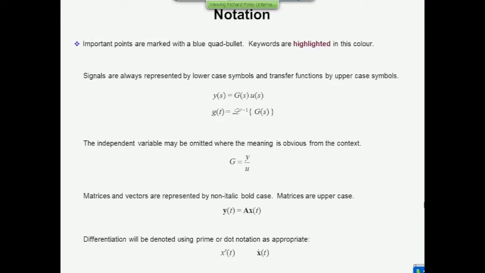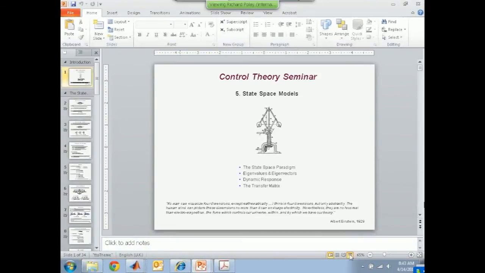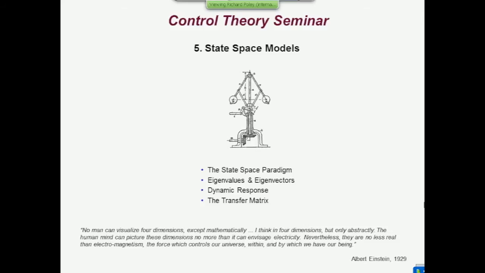And lastly, whereas yesterday I tended to use prime notation for differentiation, in the literature for vectors, the dot notation is pretty universal, so we'll use dot notation today, whereas we used prime notation yesterday. That's pretty much the first introduction. Let's get going with Chapter 5. The numbering obviously concatenates from yesterday, so we ended with Chapter 4 yesterday. We start with Chapter 5 today.